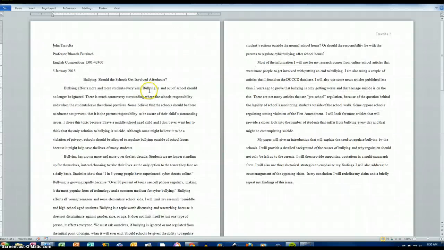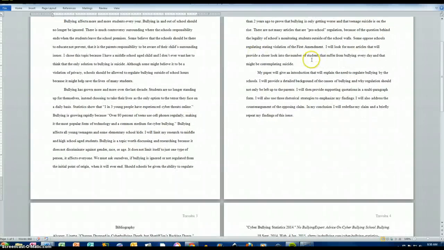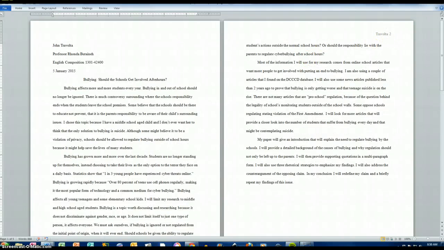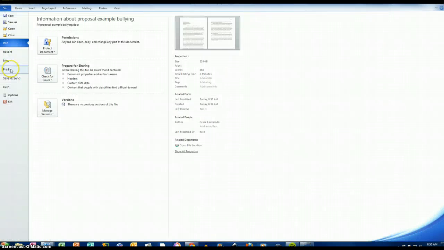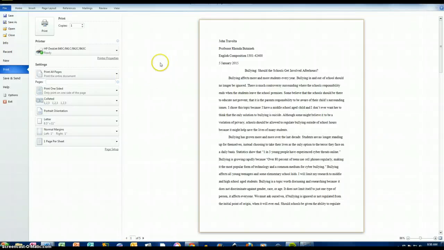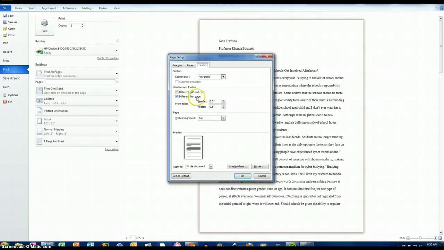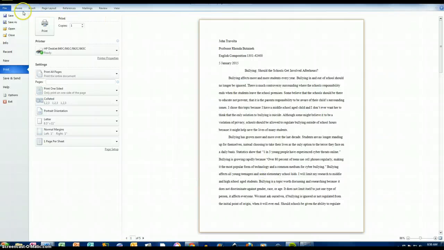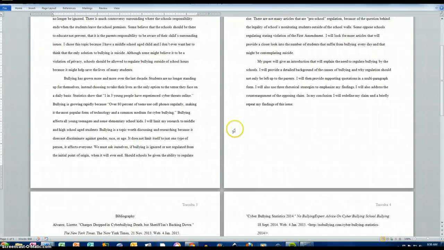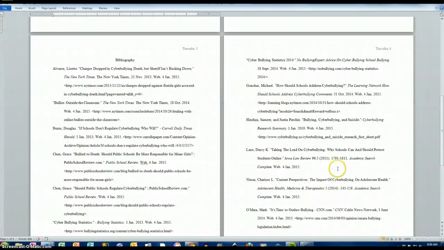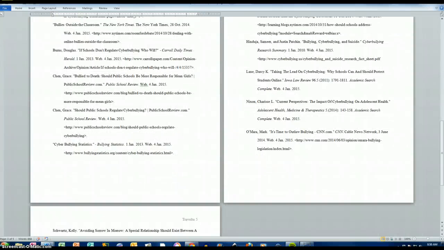Another thing you need to look at is how they've got the page numbers correctly, where it has last name, page number, and it begins on the second page. I'll show you real fast how to do that. You have to go to the print setup, go down to page setup, and right here on layout, see different first page. You click that and it will start your numbering on the second page and continue it all the way to the end. Okay, that's it. Good luck.